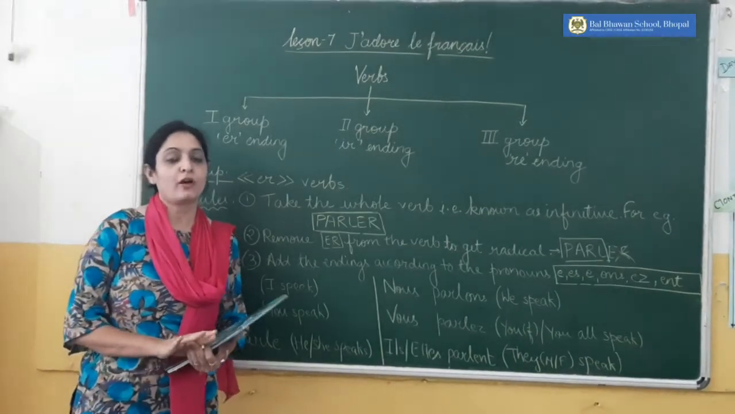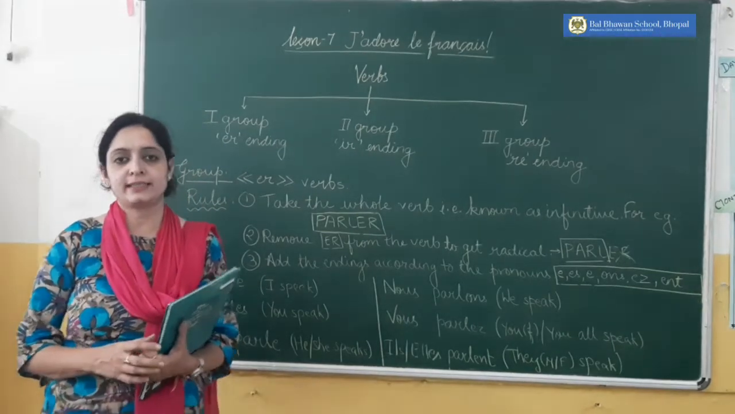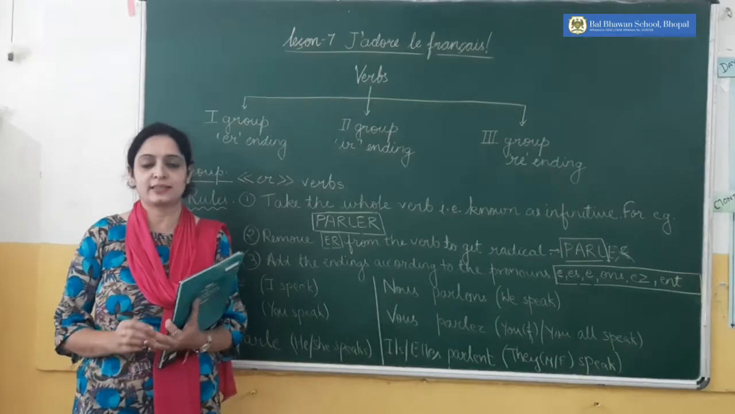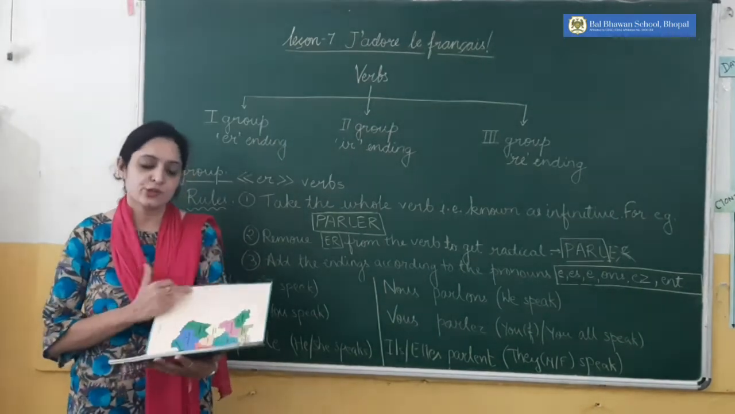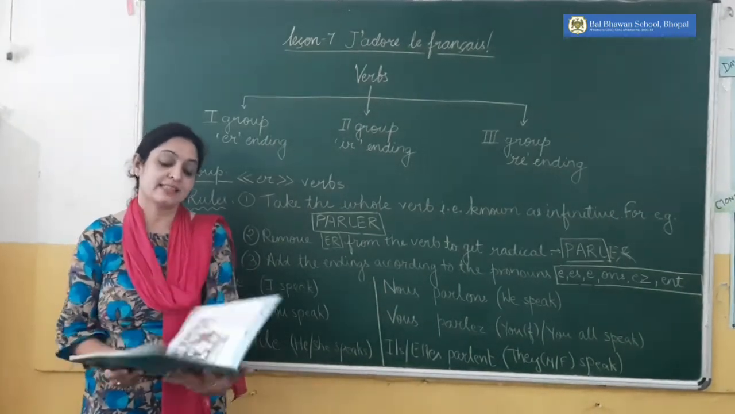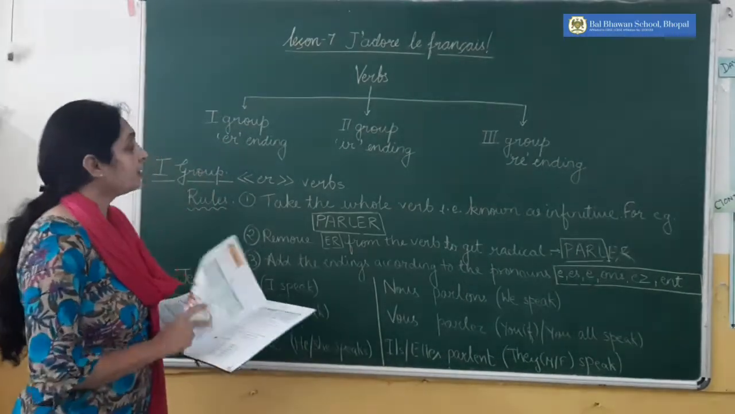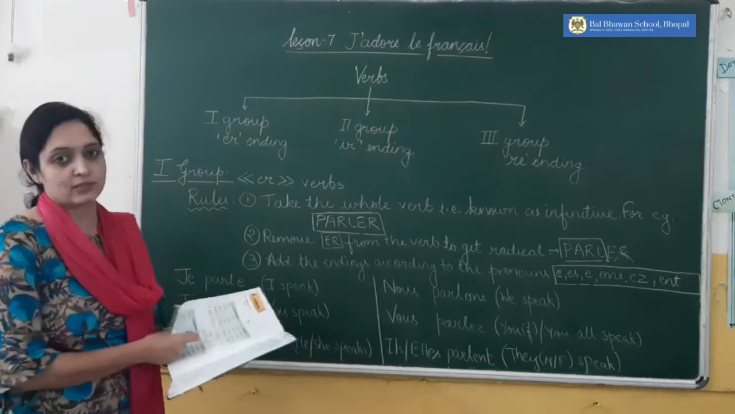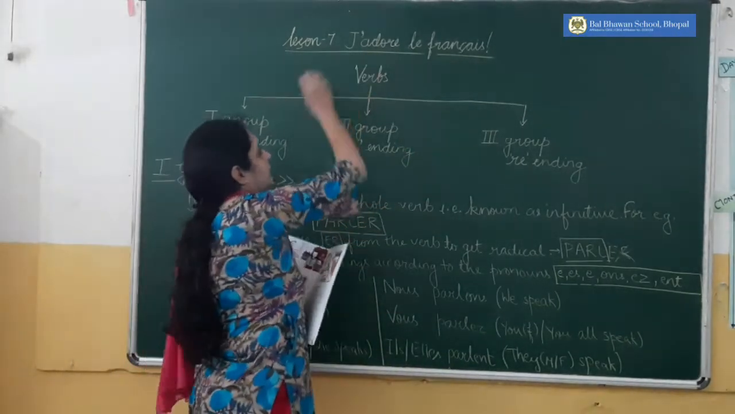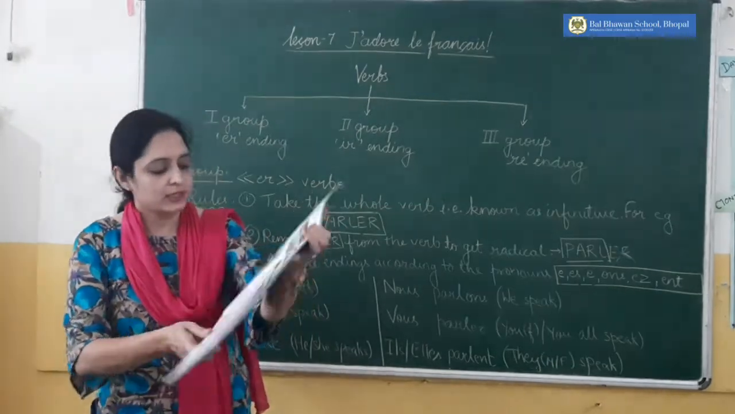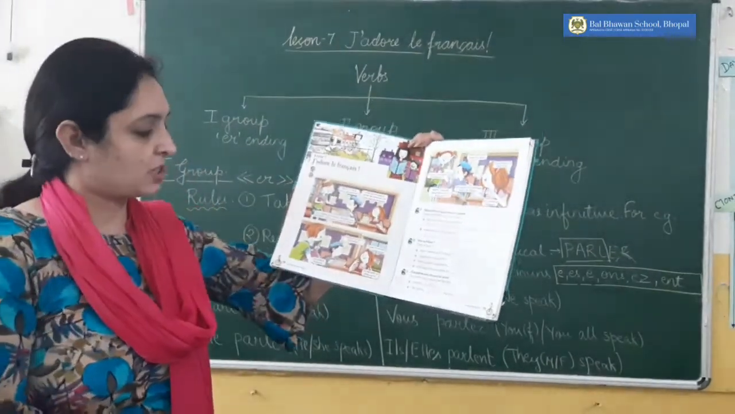I hope you all have done a good job in your term 1 exams. Now we are proceeding further towards our periodic 2 exam. The next chapter in your book is lesson number 7, and the name of the lesson, as you can read here, is J'adore le français. It means I love French, I adore French. You can see it on page number 74.